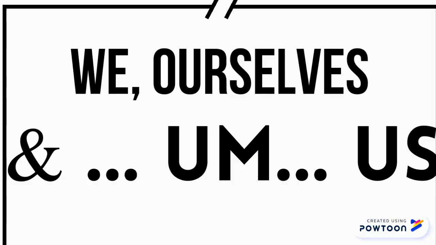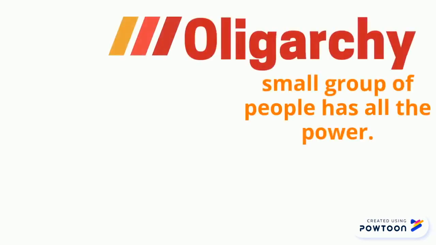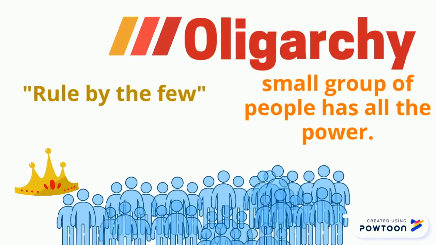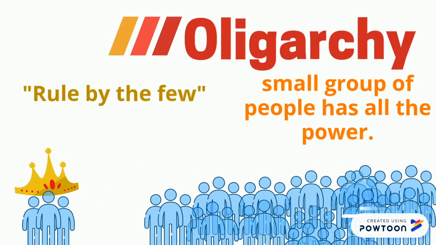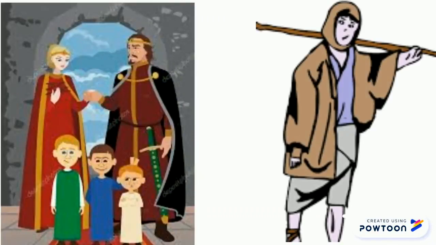We, ourselves, and us. In an oligarchy, a small group of people has all the power. Oligarchy is a Greek word that means rule by a few. Sometimes this means that only a certain group has political rights, such as members of one political party, social class, or race. For example, in some societies, only noble families who own land could participate in politics.